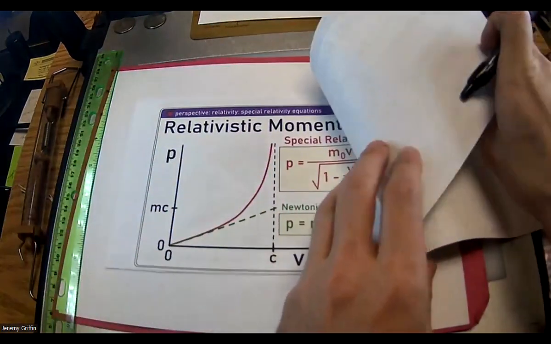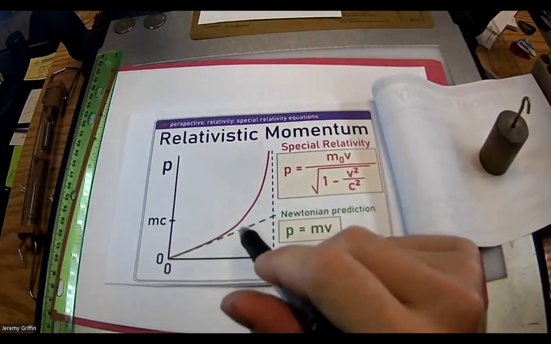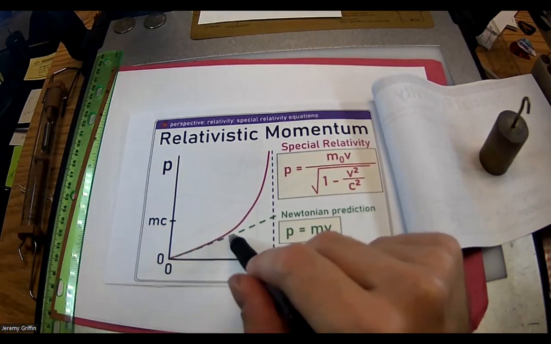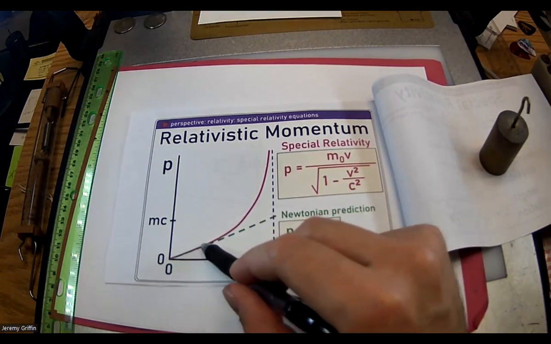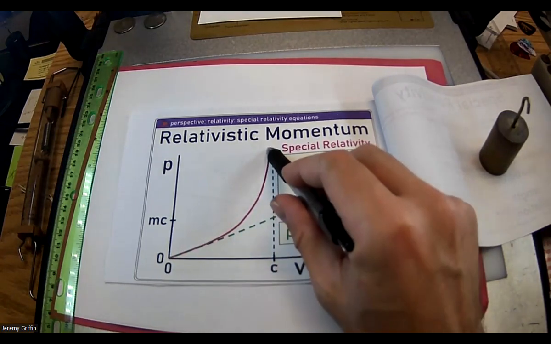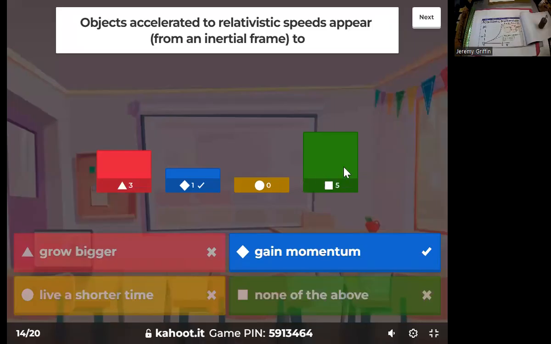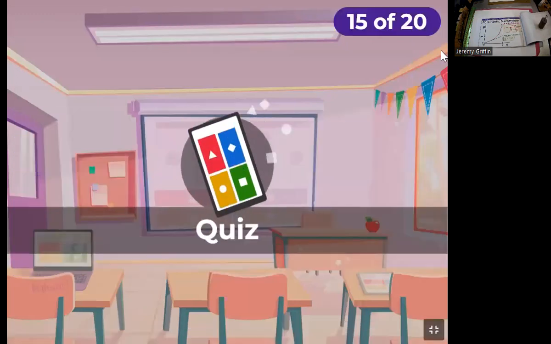And you might also remember this right here. Like gaining momentum that Newton wouldn't have predicted, right? Isaac Newton says, yeah, as you go faster, you gain momentum, but Newton said that would be a linear relationship. Einstein says, no, actually, you have to divide by this Lorentz factor, so it gets even bigger. Okay, heading towards infinity. You guys remember that? All right. Who got that? Oh, Fred got that. All right.